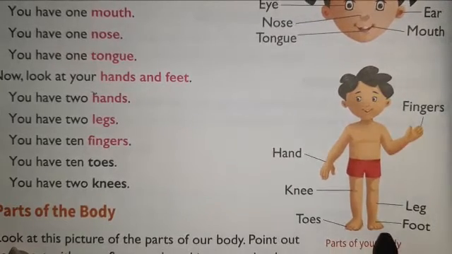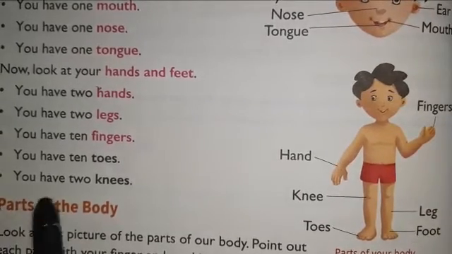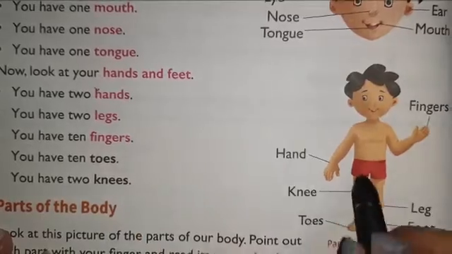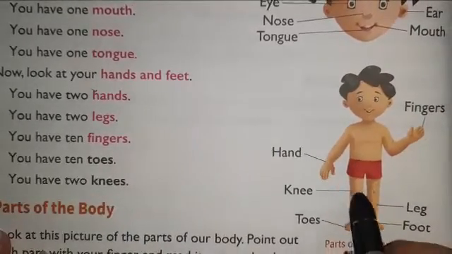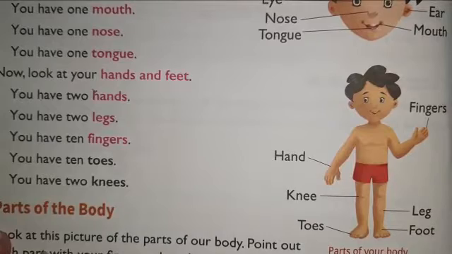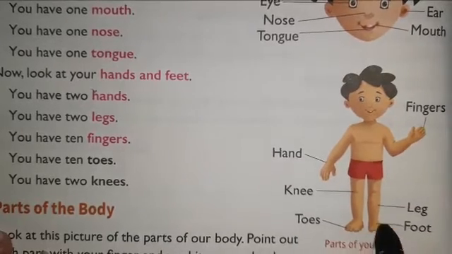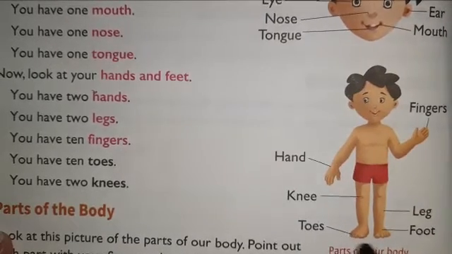You have 10 toes. 5 toes in one foot and 5 toes in the other foot. So total how many toes do you have? 10 toes. You have 2 knees. How many knees do you have? 2 knees. And how many feet? 2 feet.